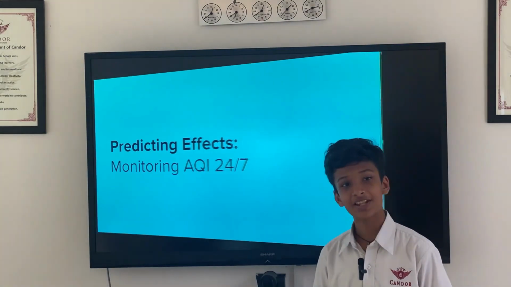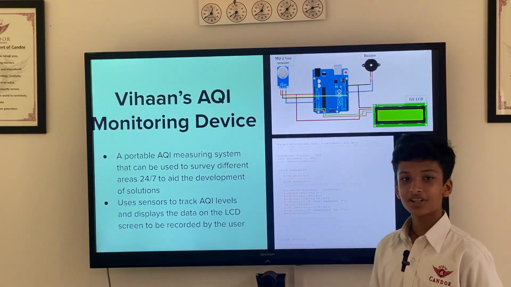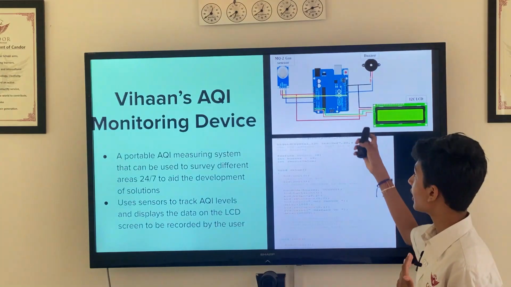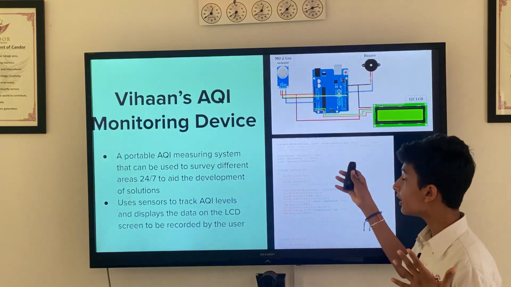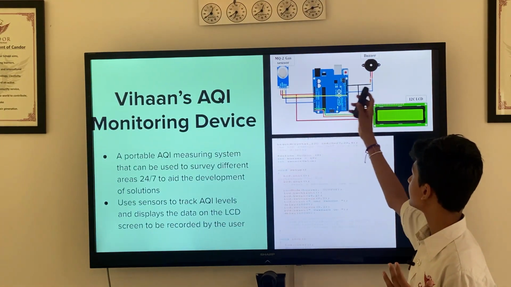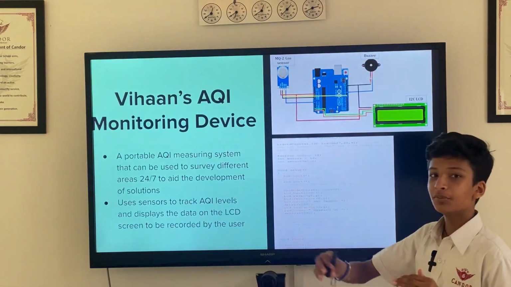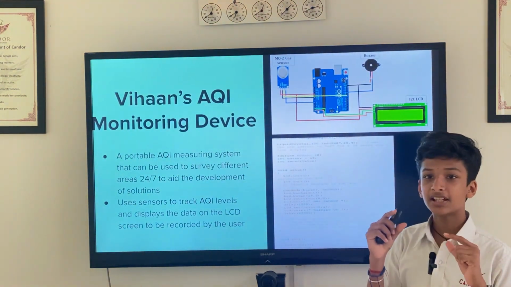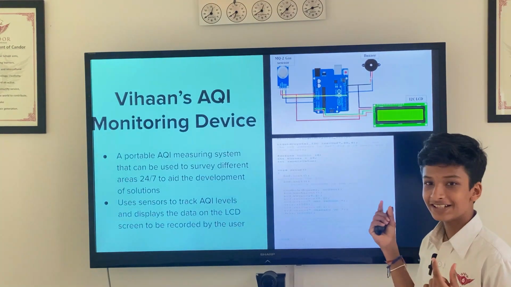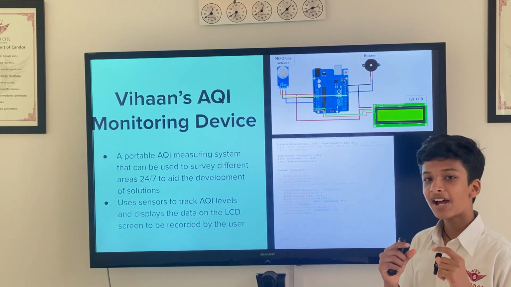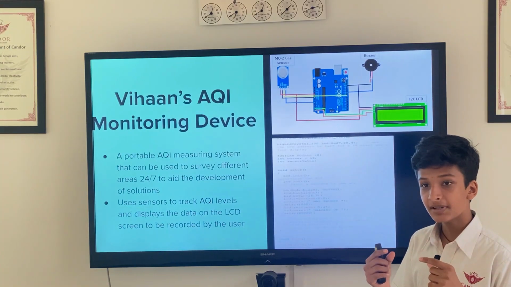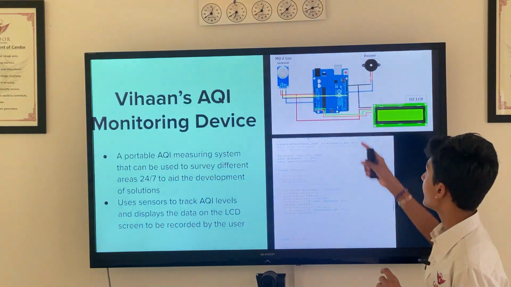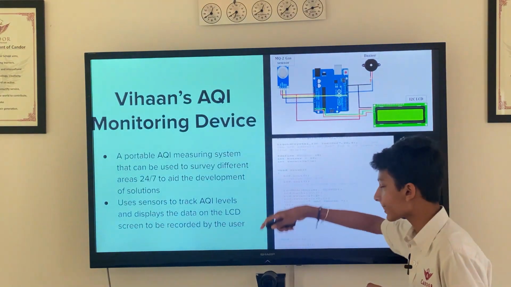Monitoring AQI 24/7. We have proposed our own solution by making this project. This project consists of an Arduino board, which is basically the powerhouse, an MQ2 gas sensor, an LCD, and a buzzer. The way all these components work together is that the gas sensor will give you the air quality in ppm on the LCD display. After that, when the value goes above 300 ppm, the sensor knows that there's a gas leak or that the air is super harmful, and it will start buzzing the buzzer.